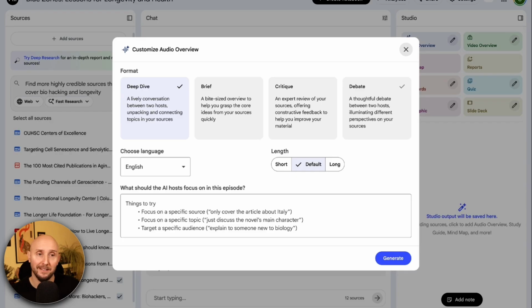So for example, if you want to gather all your sources together, so you can create a lengthy podcast that you can listen to perhaps while exercising, or if you're out walking your dog or driving or cooking or whatever, then a deep dive podcast is ideal.